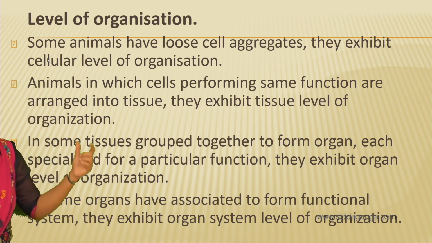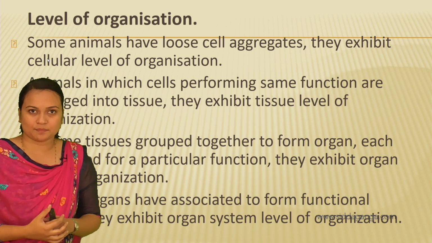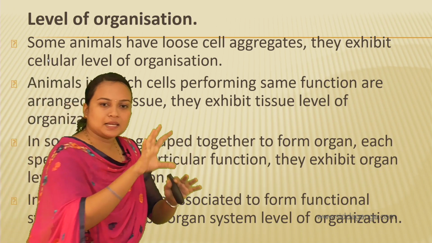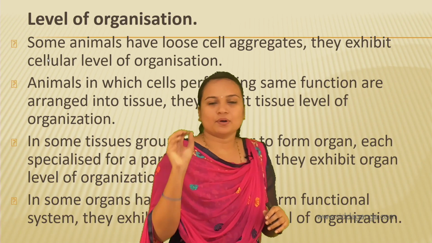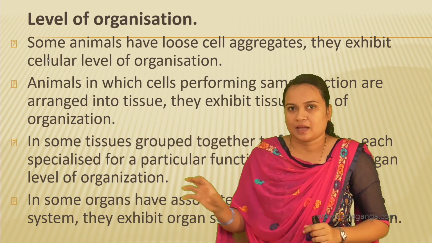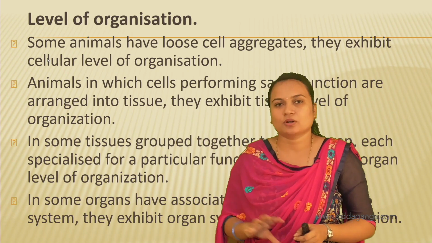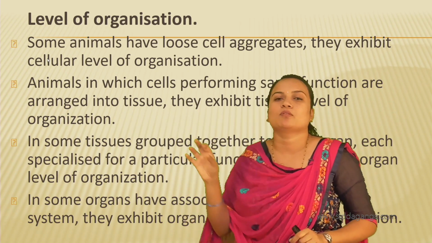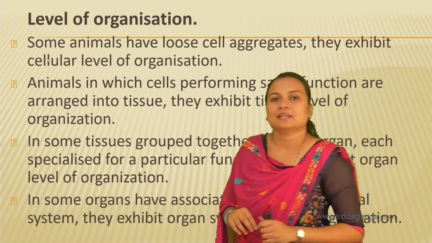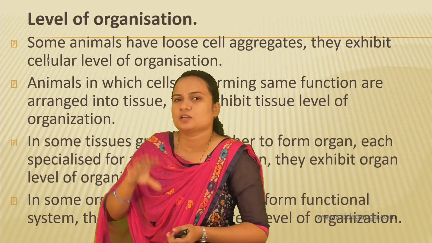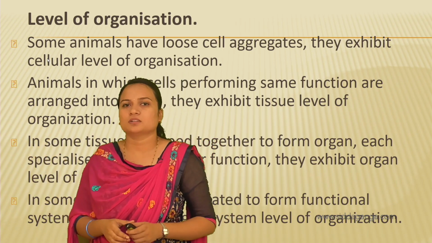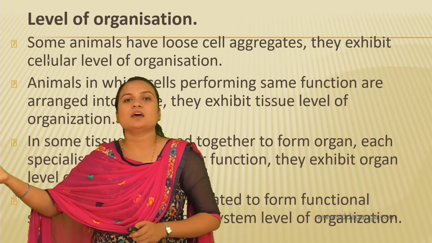Okay, so here are the tissues which are present, different types of tissues. Again, if they perform the same function, they are grouped, and they will form an organ. That organ will perform a certain function. Okay, that is organ level of organization. So it is the development of cellular, tissue and also the organ.